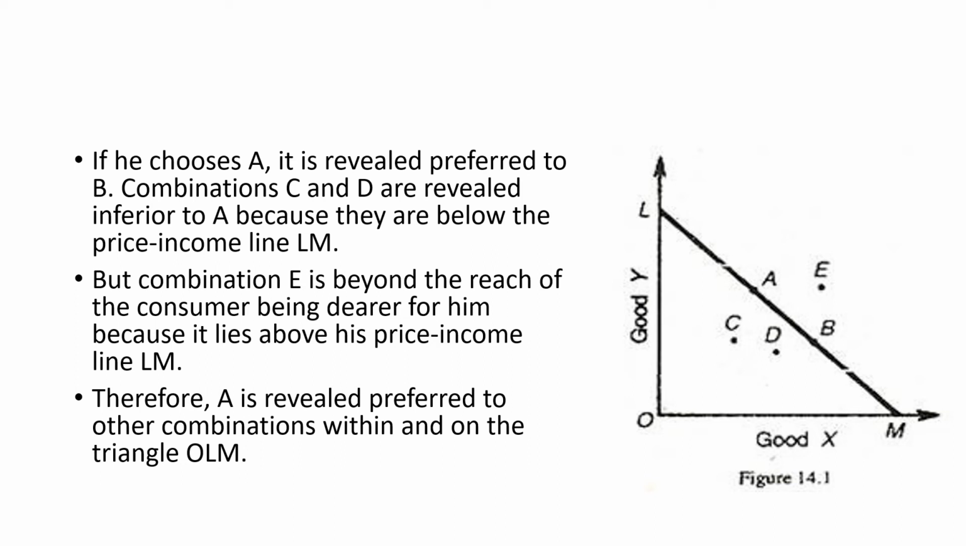But the combination E, just think about the combination. We know that this combination is lying outside the line and outside the triangle OLM. Then what is happening here? If a consumer chooses combination E, that is actually beyond the reach of the consumer, right? Because he doesn't have that much income to go for the combination E. That is outside his price income line. So that is not possible. Therefore, A is revealed preferred to all the other alternative combinations available to the consumer within and on the triangle OLM.